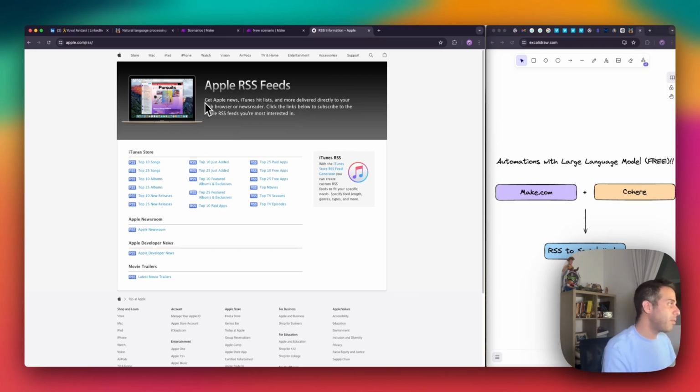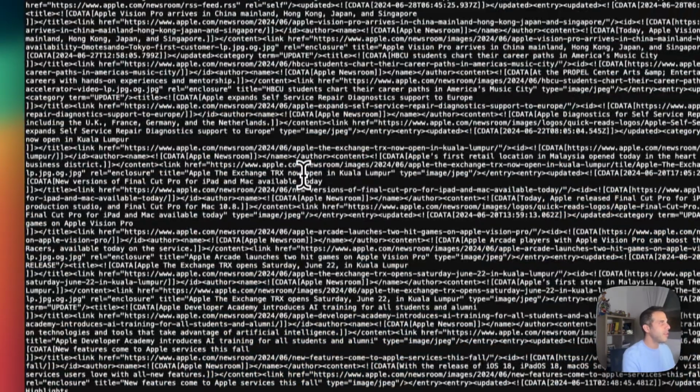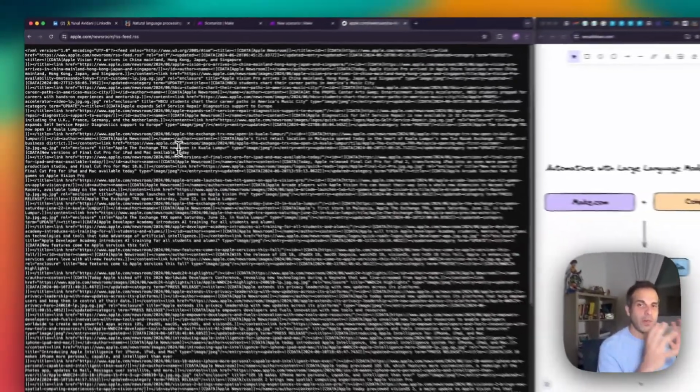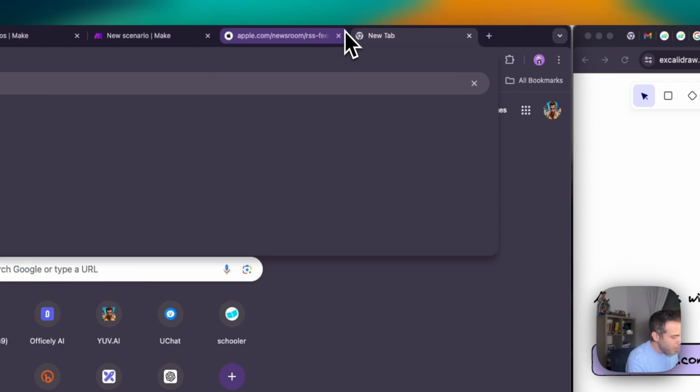So by going to Apple, let's say I want to get the RSS feed, which means I want to get the updates from Apple. Let's say I can select the Apple Newsroom, which is the Apple blog. Now, one second, what just happened, right? This looks spooky, scary, right? But this is how an RSS feed looks like. This is just a big, huge file with plenty of information in it, which actually is just a summarization of articles being published.